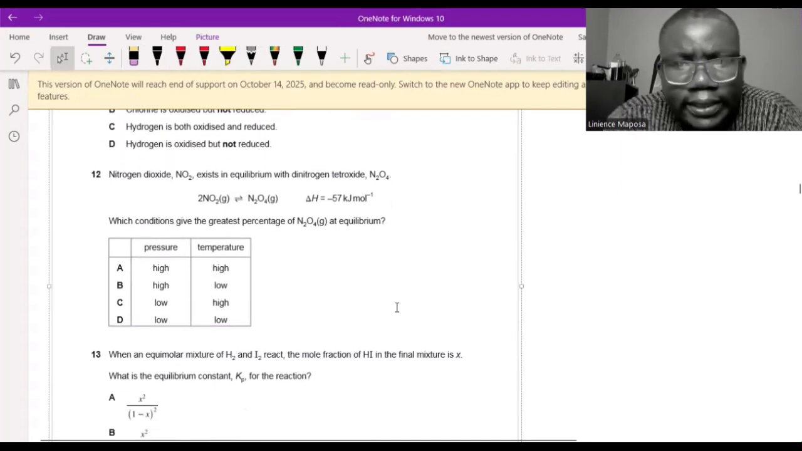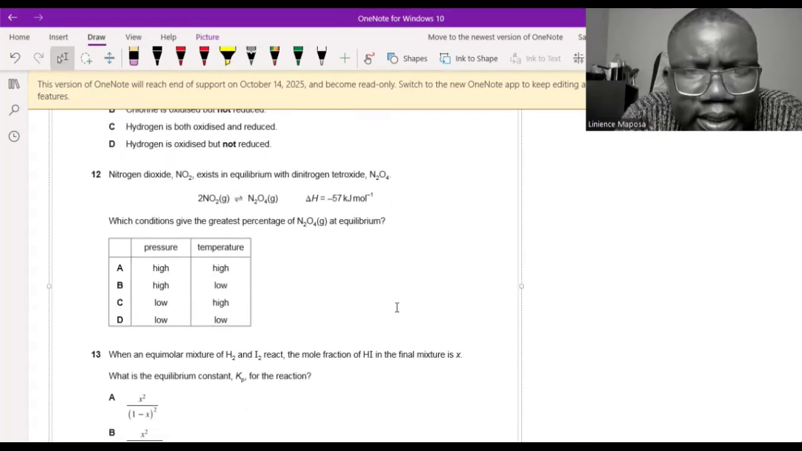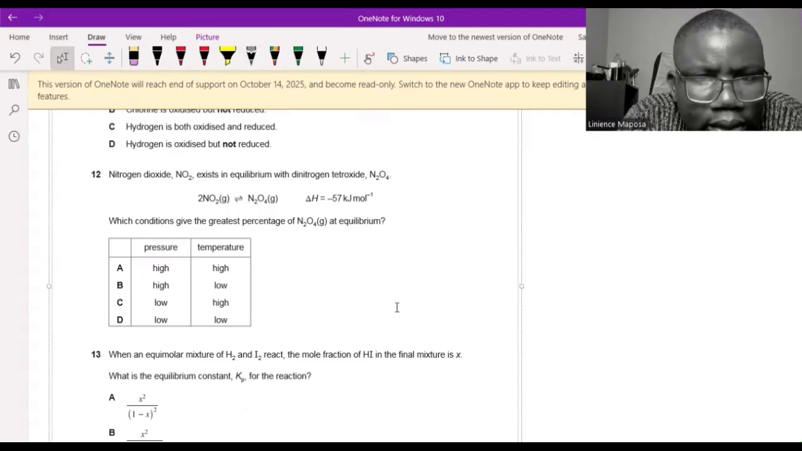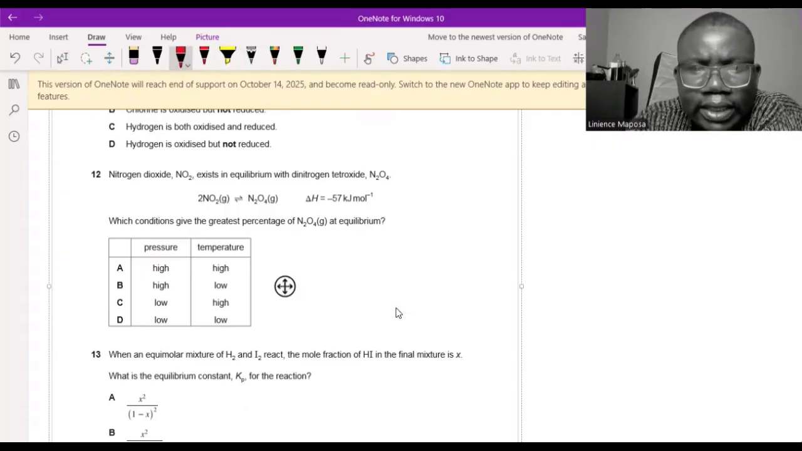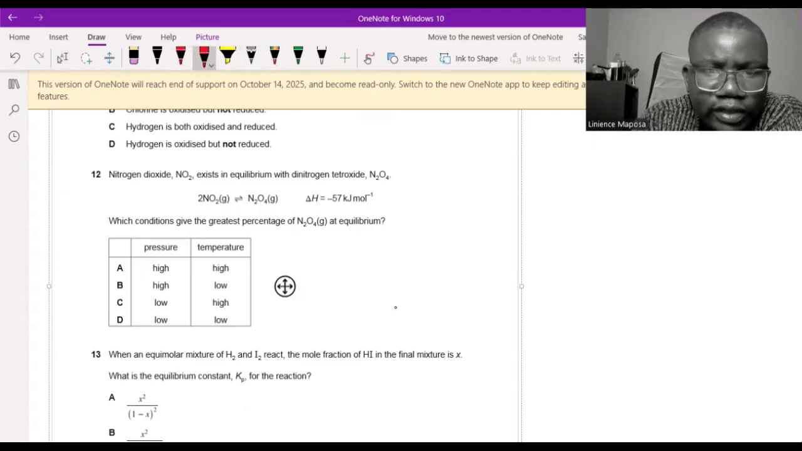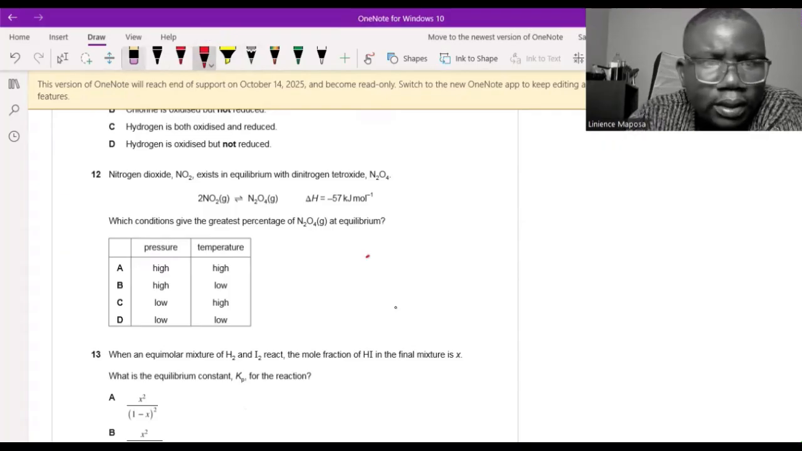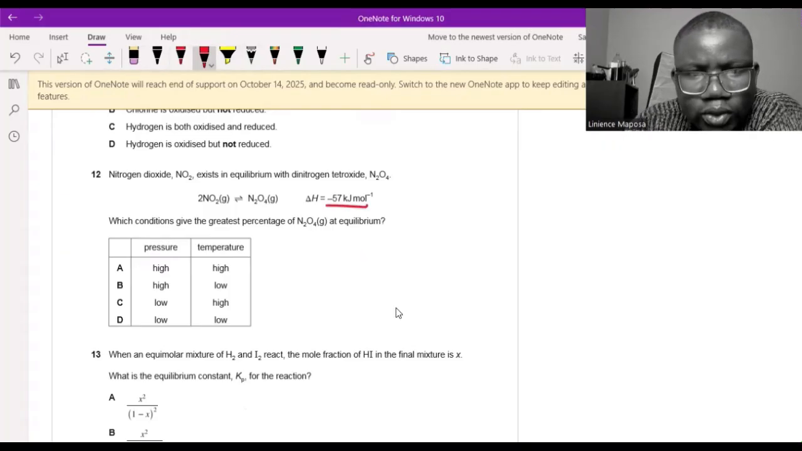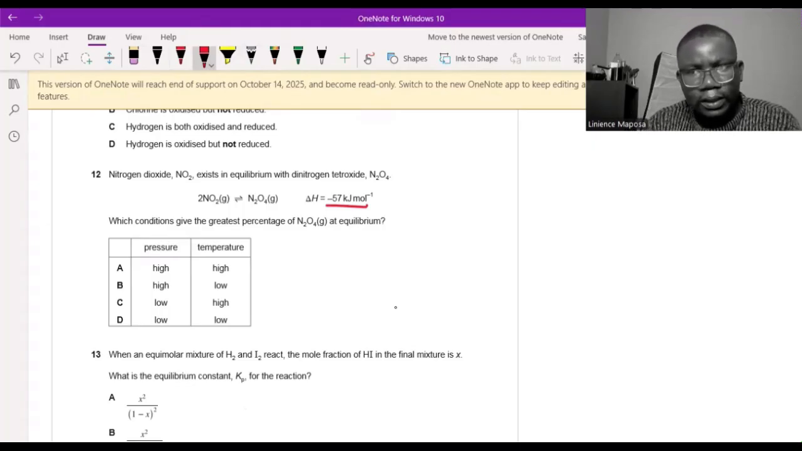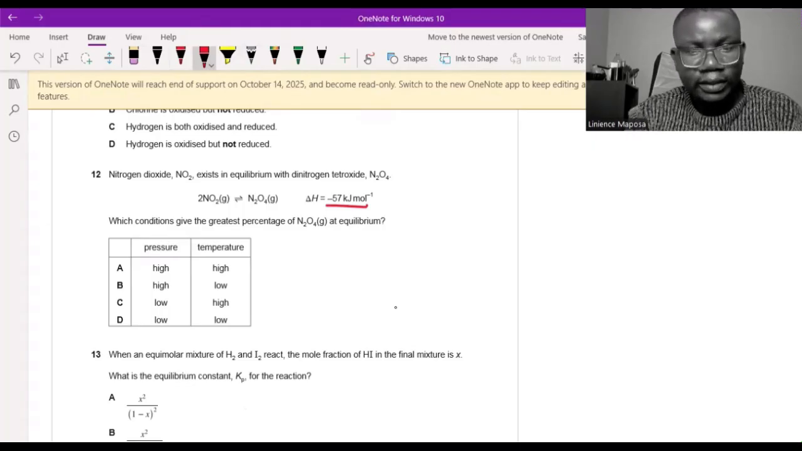Right, nitrogen dioxide exists in equilibrium with dinitrogen tetroxide. The enthalpy of this reaction is -57 kilojoules per mole. Which conditions give the greatest percentage of this? So it's an exothermic reaction. In terms of temperature, if you want to favor the forward reaction, which is exothermic, you must reduce the temperature so that the system will try to produce energy, in other words, to reverse what you have done.